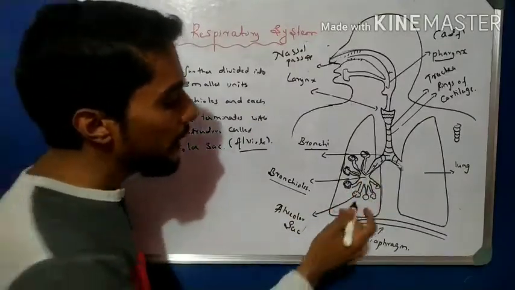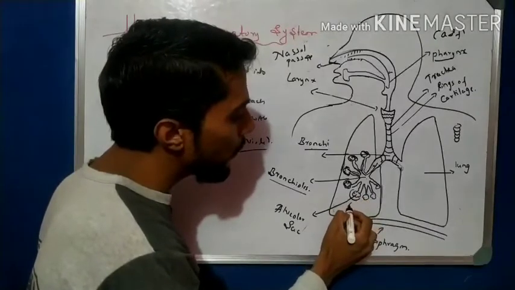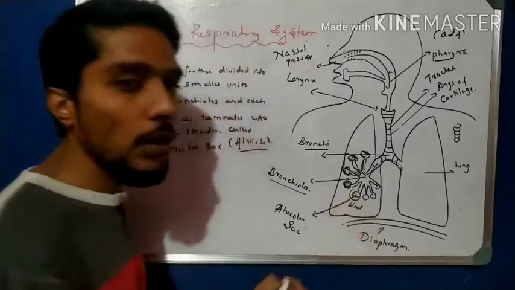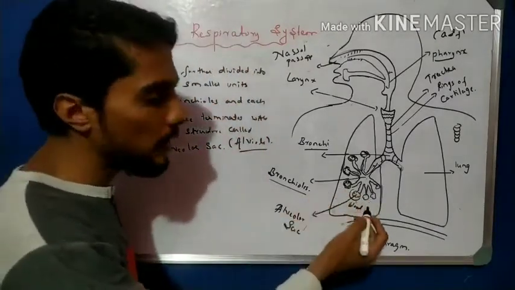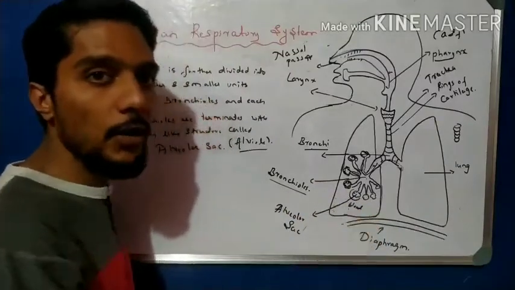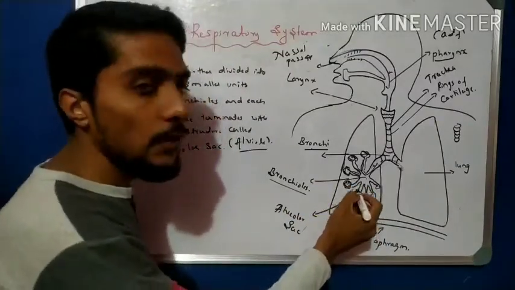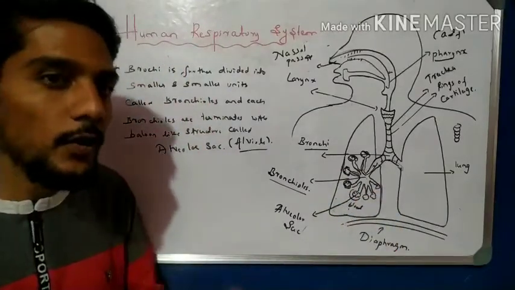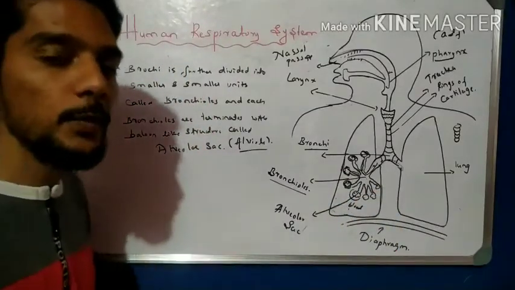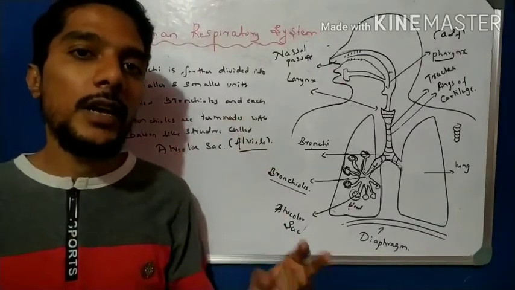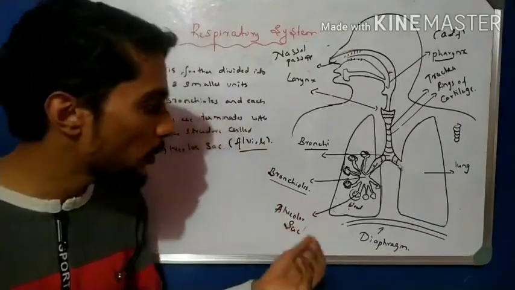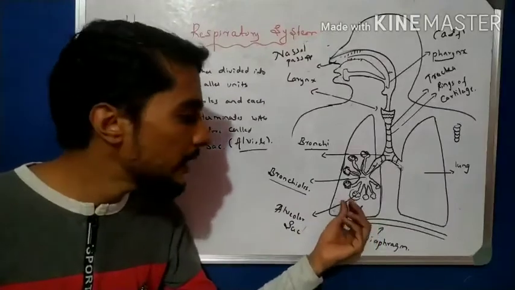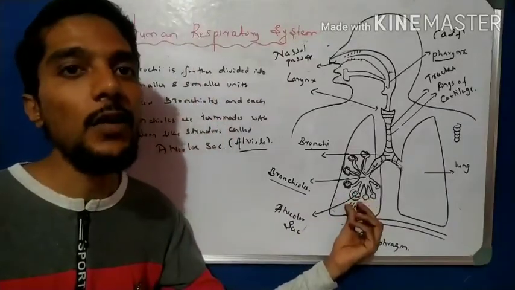Each alveolar sac is attached to blood vessels. The blood vessels have carbon dioxide and the sac has oxygen, so exchange of gases takes place. In aerobic respiration, energy and carbon dioxide are formed, and that carbon dioxide present in the blood is exchanged in the alveolar sac.